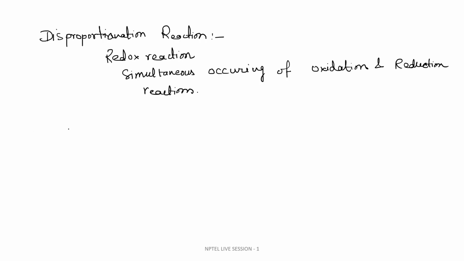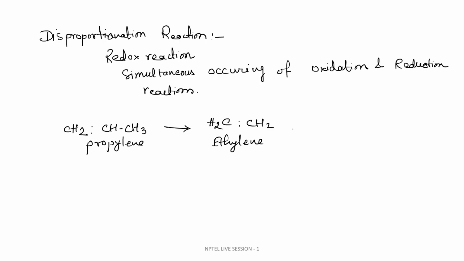Suppose we'll be dealing with CH2, CH3. This is propylene. So from this, by this disproportionation reaction, we'll be getting propylene plus butane.